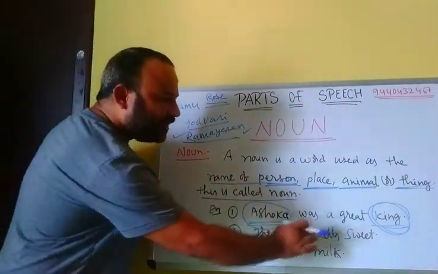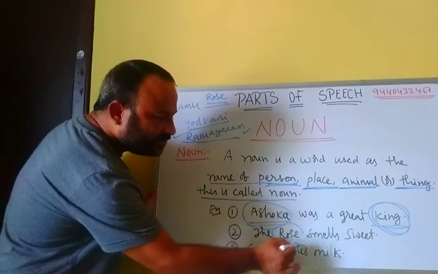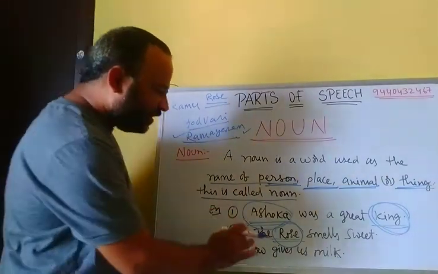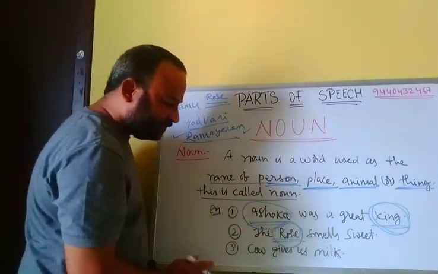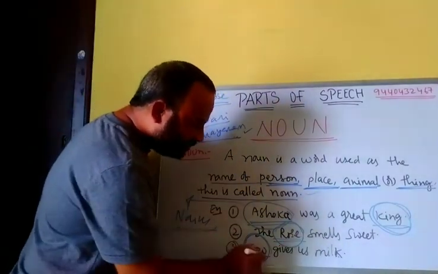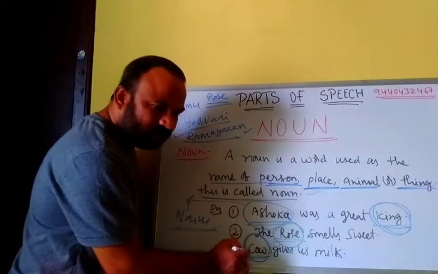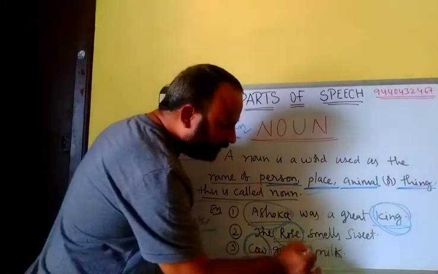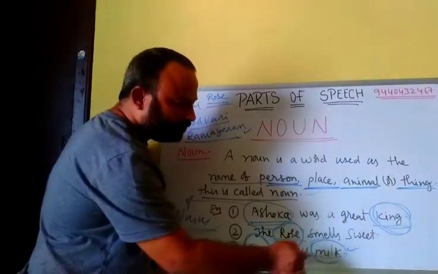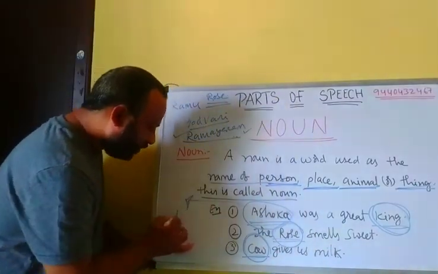The rose smells sweet. Here the flower name is also noun. Cow gives us milk. So cow is a name of animal. It is also noun. Here milk, it is also noun. These are all called nouns.